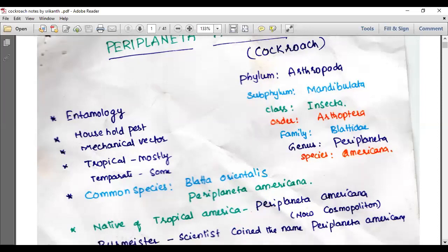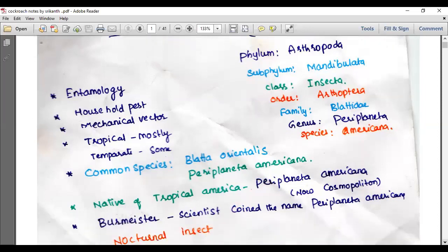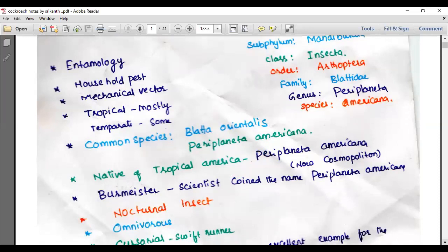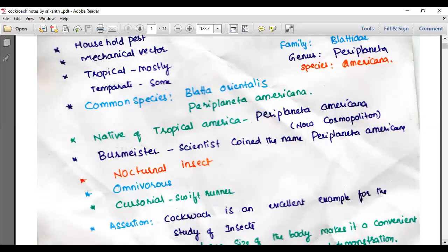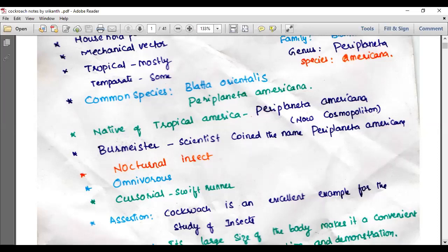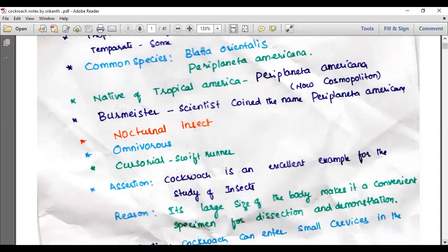Cockroach spreads various kinds of microbes through contaminated food and water. That's why we say the cockroach is a mechanical vector. It is distributed all over the world, but mostly seen in the tropical region, and a little in the temperate region. Common species are Blatta orientalis and Periplaneta americana. Periplaneta americana is a native of tropical America, but it is now worldwide, with cosmopolitan distribution. Burmeister is the scientist who coined the term Periplaneta americana.